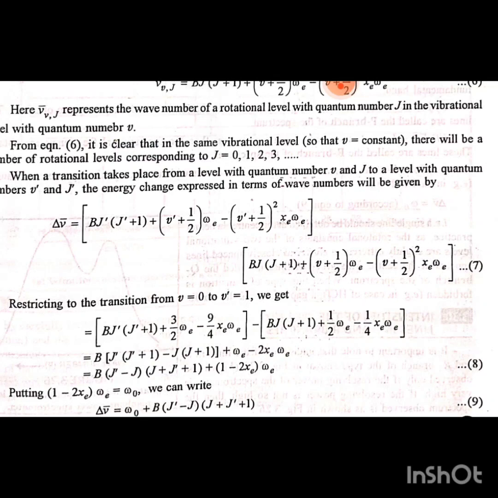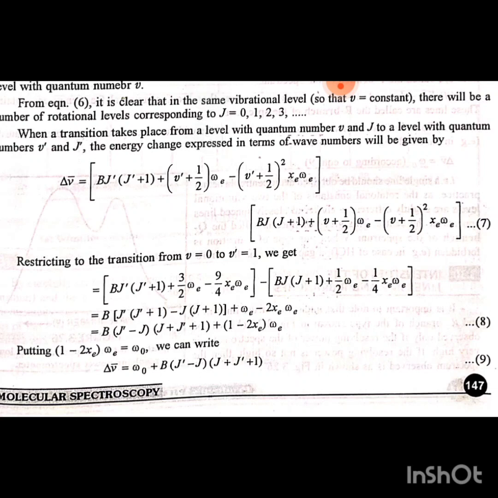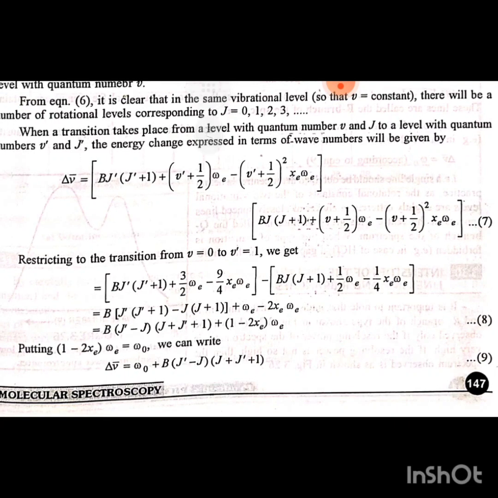Seventh equation, restricting to the transition from v0 to v1, we get, with v equal to 1: ω = b[j' (j'+1)] + 3/2 ωe − 9/4 xe ωe, minus b[j(j+1)] + 1/2 ωe − 1/4 xe ωe, which is equal to b[j'(j'+1) − j(j+1)] + ωe − 2xe ωe, which is equal to b(j' − j)(j + j' + 1) + (1 − 2xe)ωe. Putting (1 − 2xe)ωe equal to ω0.